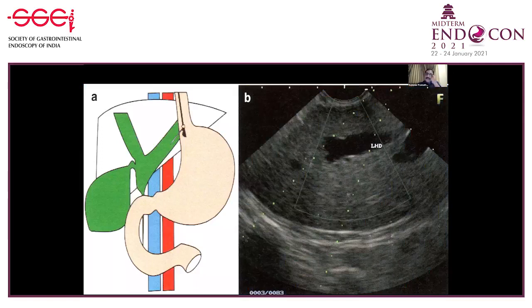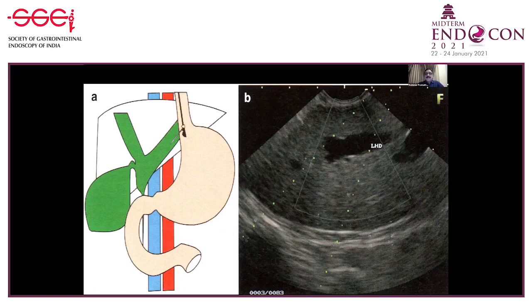Here I would like to highlight the segments of the liver which we use to access the biliary tree. Segment 2 and segment 3 are the areas from where we can puncture. Segment 3 is preferred. Segment 2 comes proximally: when we enter and just at the T junction, when we see the liver, the first segment we see is segment 2, which is closer to the scope, and slightly inferior and posterior is segment 3, which can be separated by the left hepatic